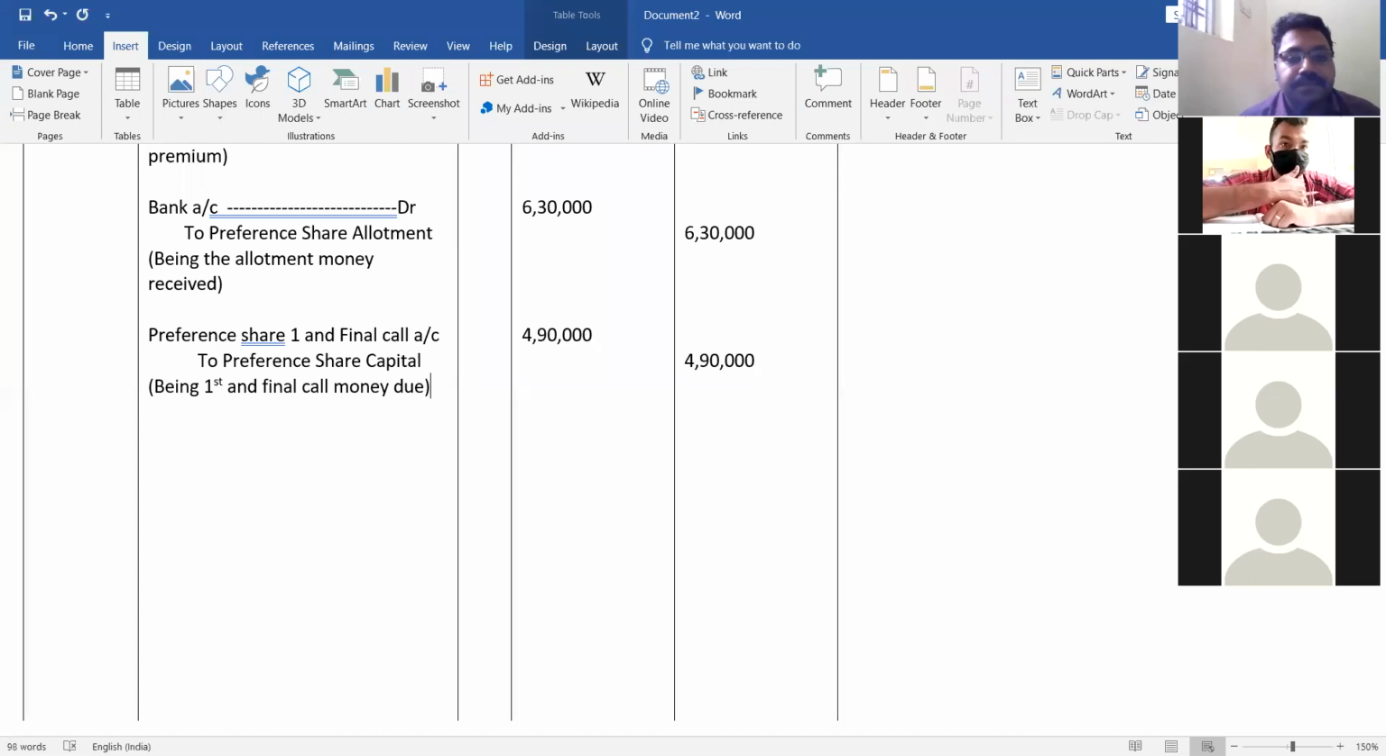So after that, they have paid the money. But in first and final call account, we have calls in arrears. The amount which is not paid is called calls in arrears. That is 7,000 rupees. Calls in arrears is there. Okay, so when you receive first and final call account, what do you